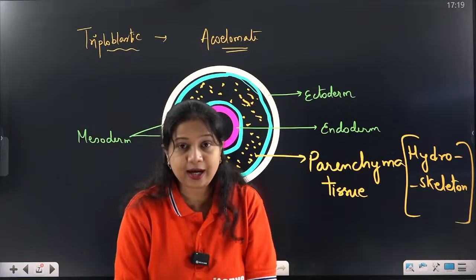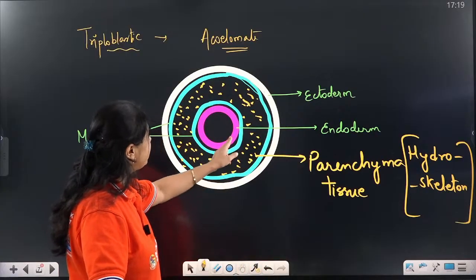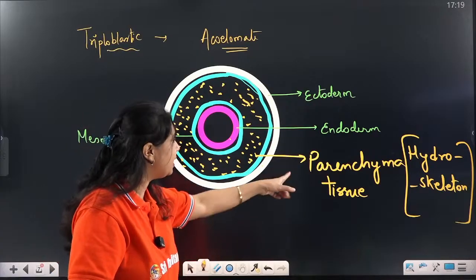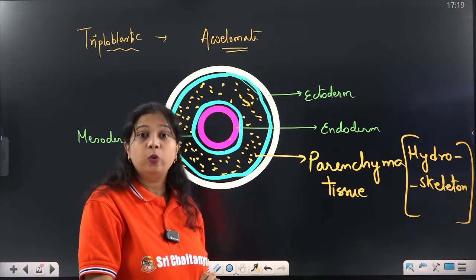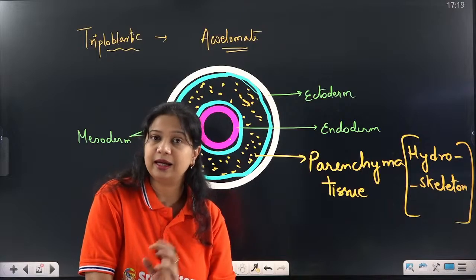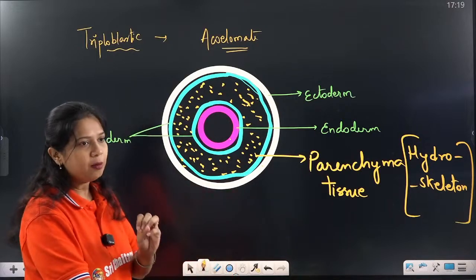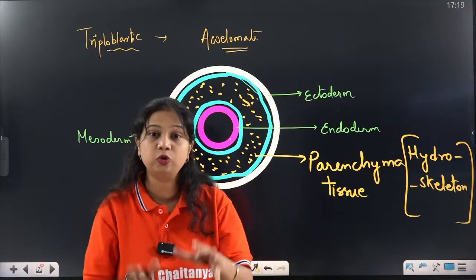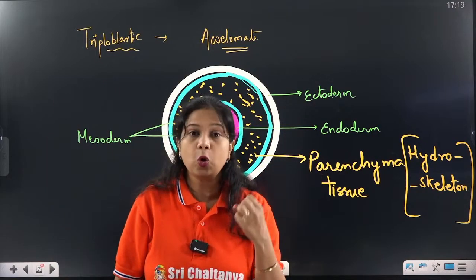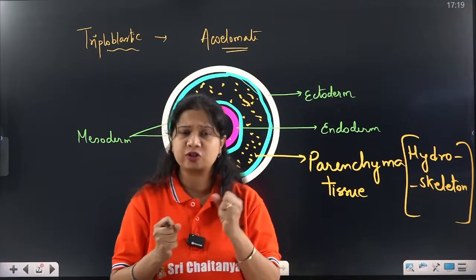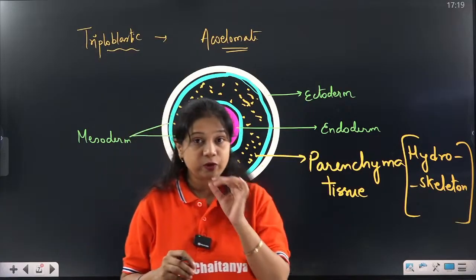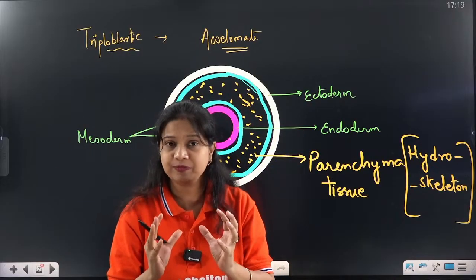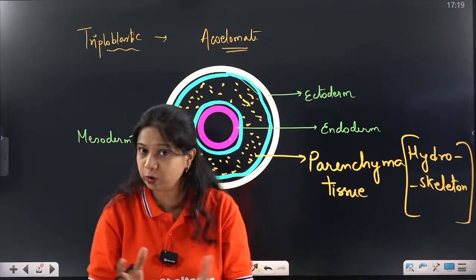So remember that the space between ecto and endoderm is not empty. It is filled with a tissue called parenchyma tissue, which gives it a hydroskeleton-like structure. Hydroskeleton means, imagine we have a balloon. Normally, we blow air inside a balloon to make it rigid. If there is no air inside the balloon, it will be a soft structure. But what happens if we blow air inside the balloon? It will swell up, it becomes rigid, it becomes strong, it has a shape to it.